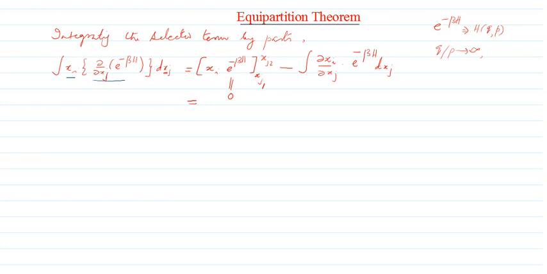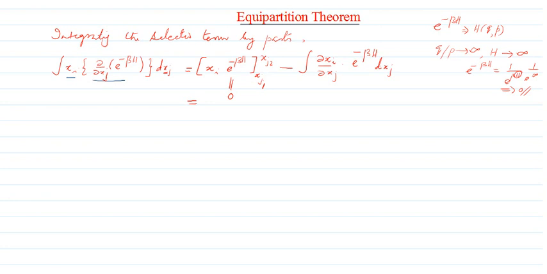Theoretically, the momentum value can go from minus infinity to plus infinity, and position can also go from minus infinity to plus infinity. Whenever that happens, the Hamiltonian, which is a function of these two variables, will tend to infinity. So what will happen to the term e raised to minus beta h? It is 1 by e raised to beta h. When h tends to infinity, it will be 1 by e raised to infinity, which tends to 0. So the first term vanishes in the case of extreme values of q's and p's. Only the second term will remain.